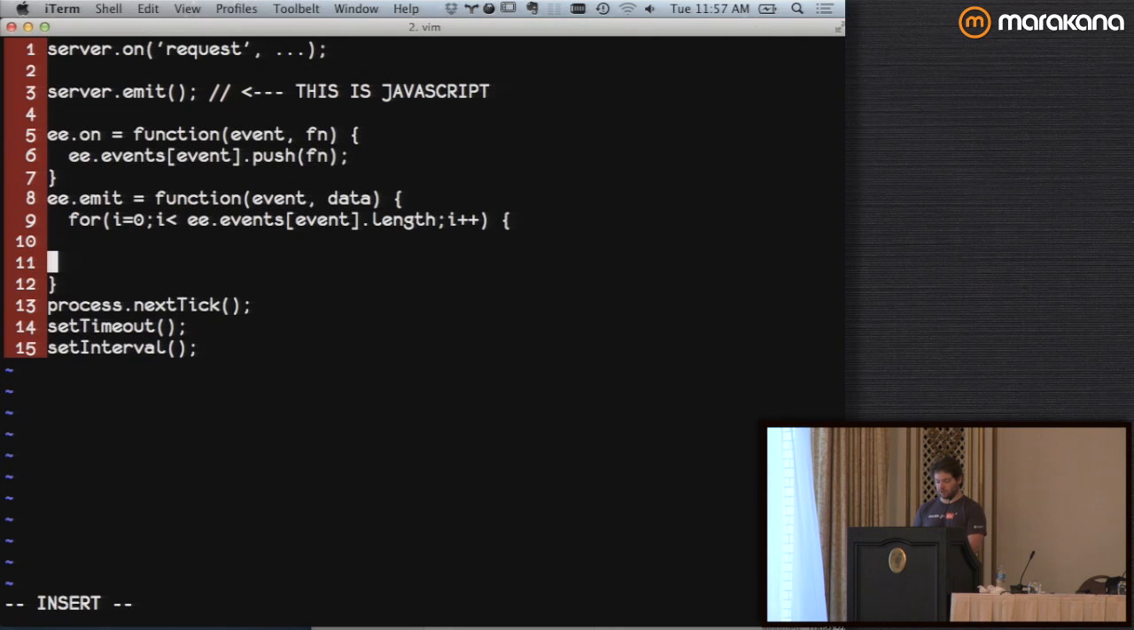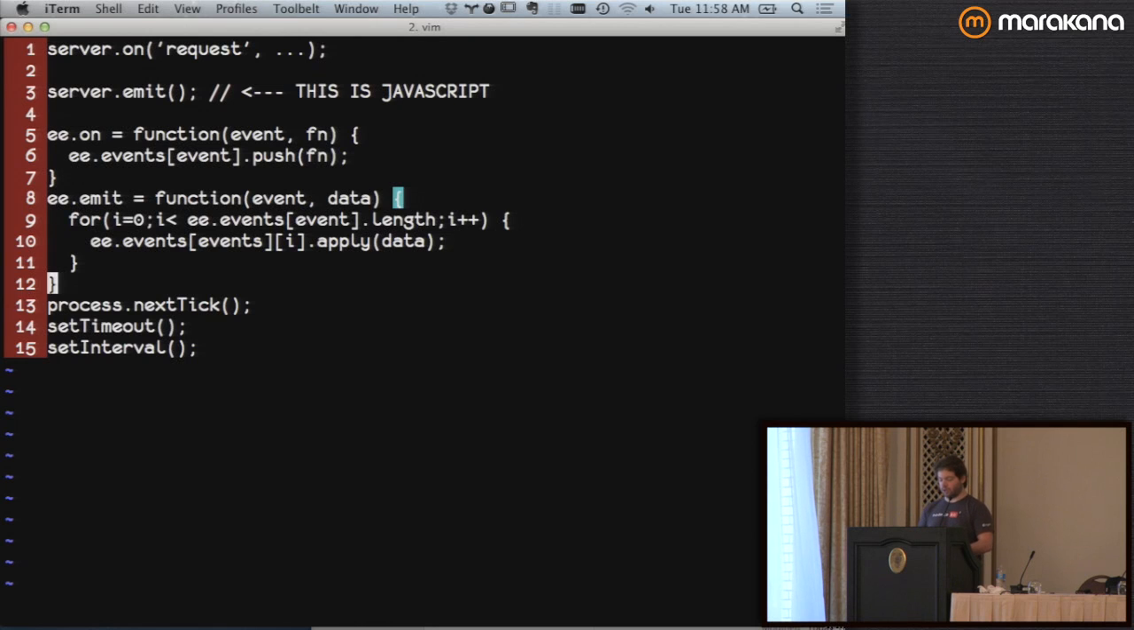I write JavaScript like it's 1995, yo. I'm old and I can't learn new things. And then something like that. I don't know.